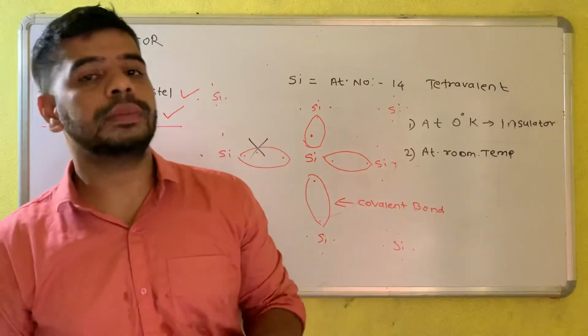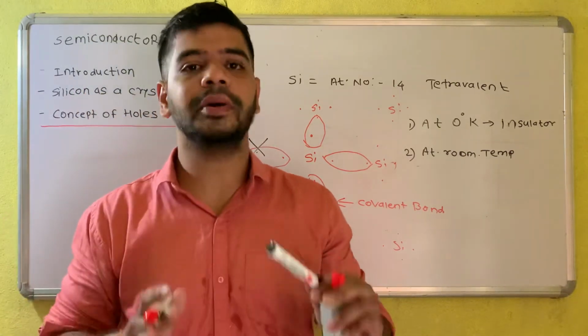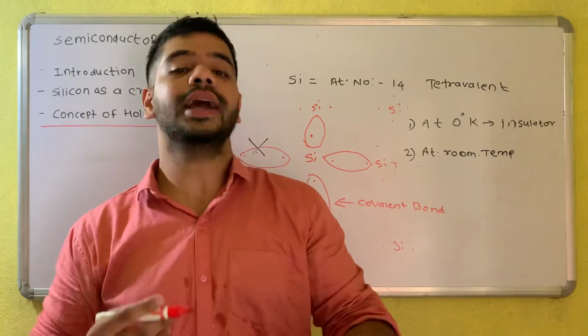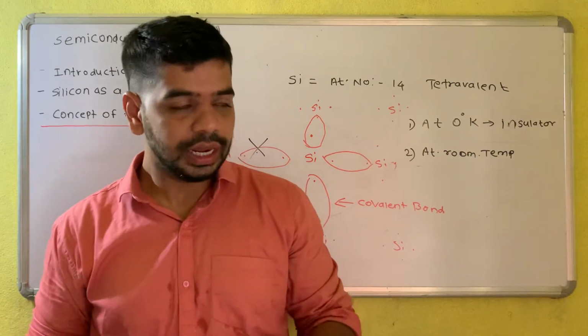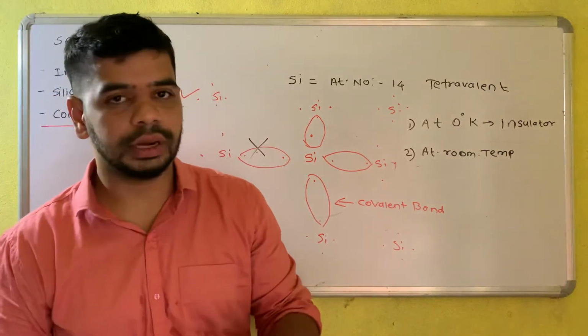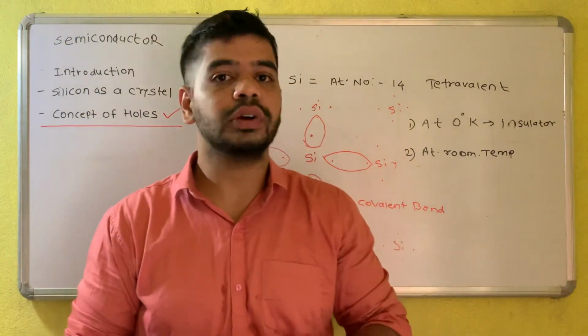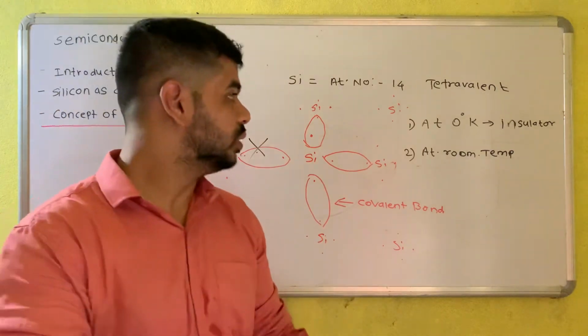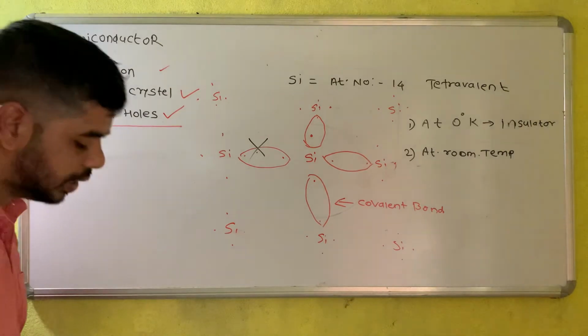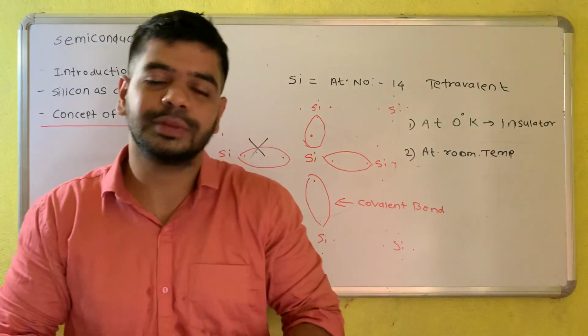Right, so I hope you understood some basic points about the semiconductor which we require before starting the actual semiconductor chapter. If you have any doubts, you can comment in the comment box so that I can get your doubts and solve them. Okay, so this is about the basic things about silicon as well as semiconductors. I hope you understood all the things properly.